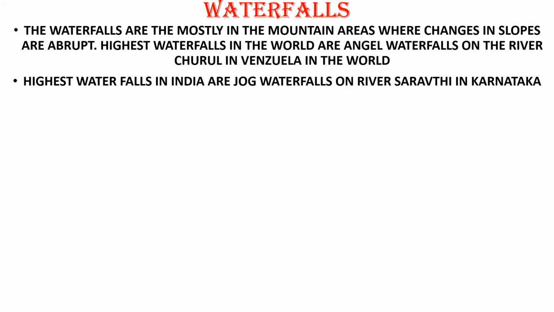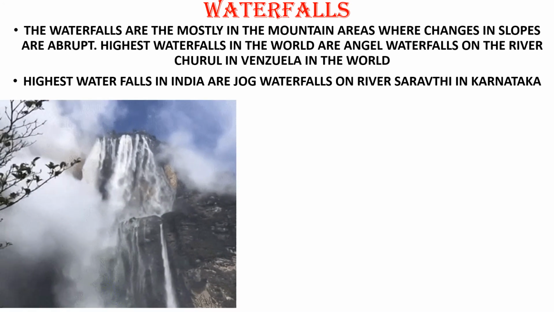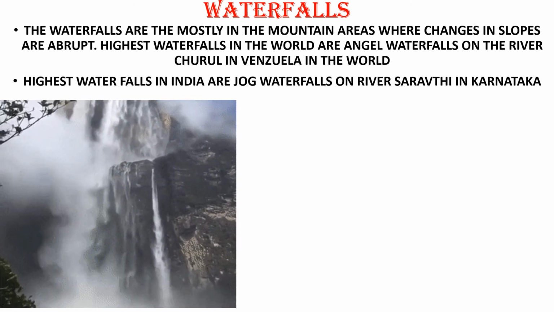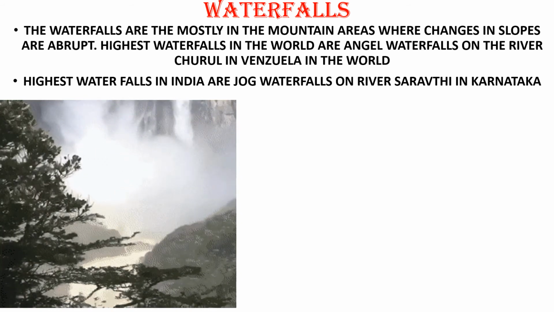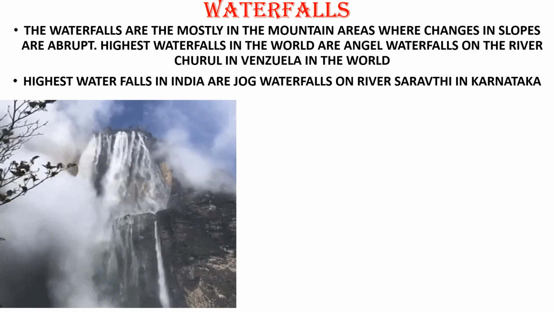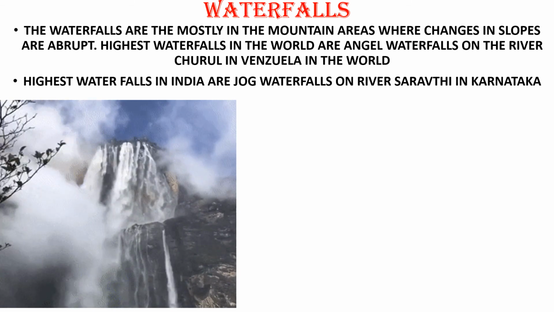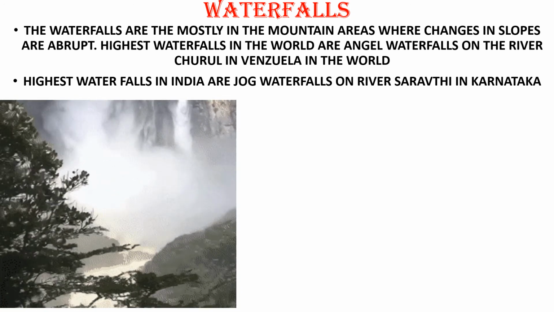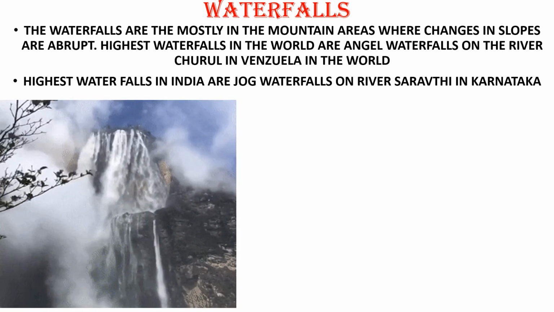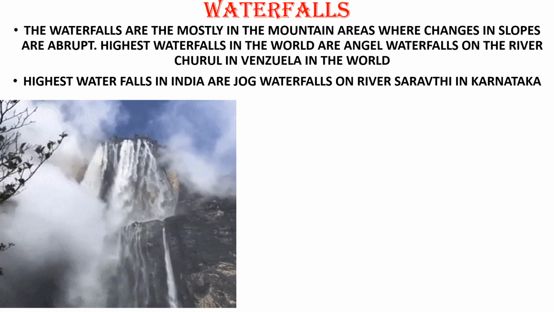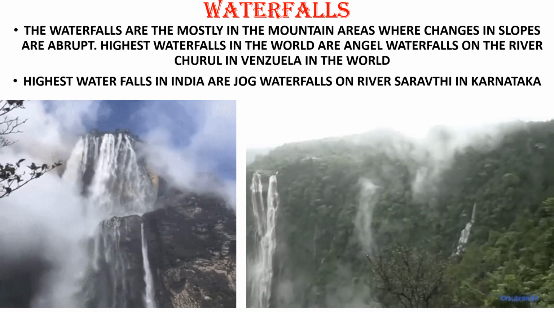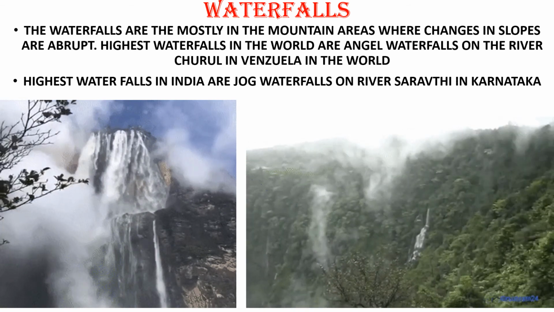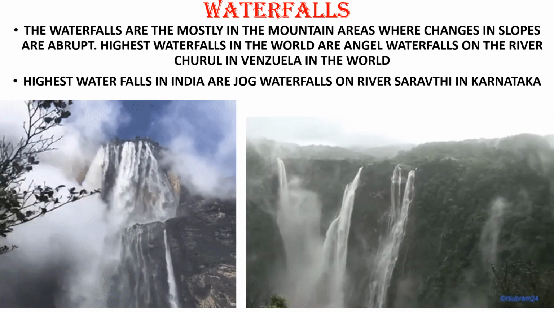Okay. Now let us see the image of Angel waterfalls. How beautiful it is, now. See. And this is the highest waterfalls in the world, Nana. And when this water starts coming down in such a force, automatically along with that, this all soil, this all mountainous rocks will slowly wither, erode, and get transported and deposited in the last place where they have to be deposited, that is the sea. Okay. So, and this is Jog waterfalls. They are in Karnataka, Nana, and here only they have shooted Bahubali, as I told you. Okay. See how beautiful they are.